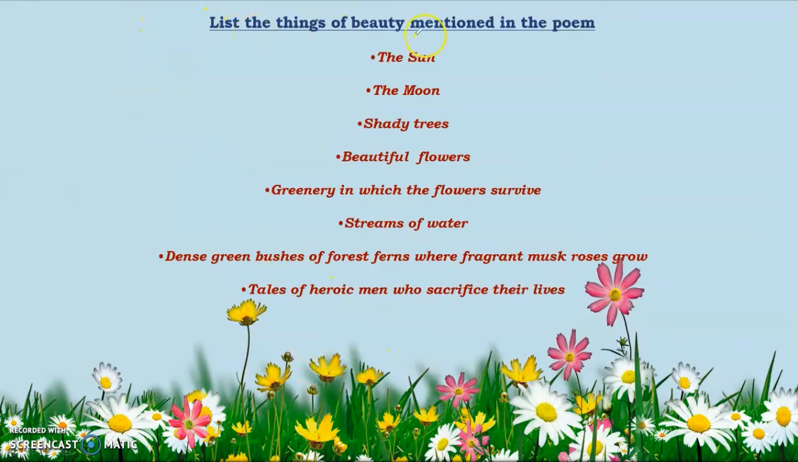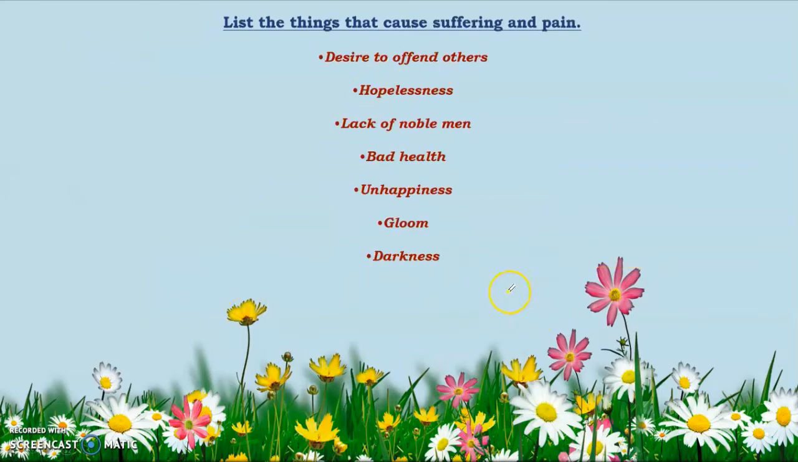So the list of the things of beauty mentioned in the poem, one of the most important questions of the poem, is: the sun, number 1. Number 2 is the moon. Number 3 are the shady trees. Number 4 is the beautiful flowers. Number 5, the greenery in which the flowers survive. Number 6, the streams of water, the clear rills that we have read. And number 7 is dense green bushes of the forest, that is ferns, where fragrant musk roses grow. And last but not the least, tales of heroic men who sacrificed their lives.